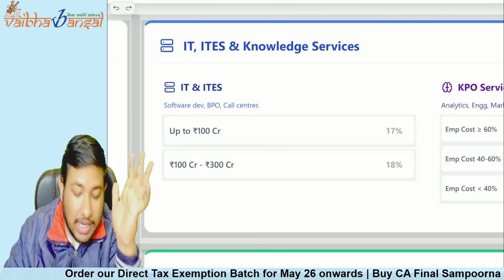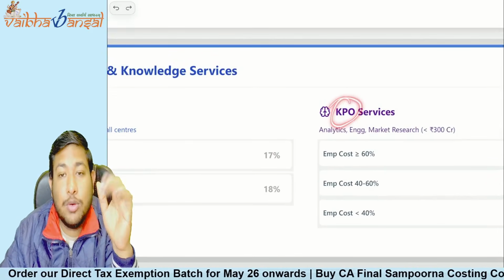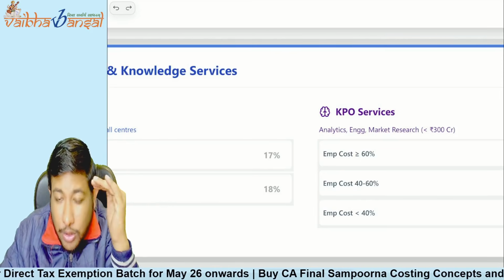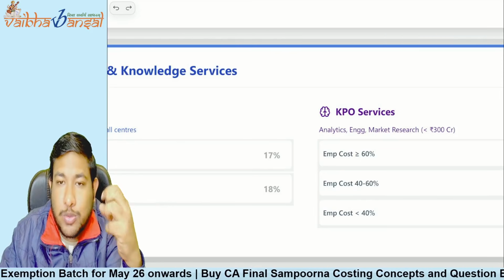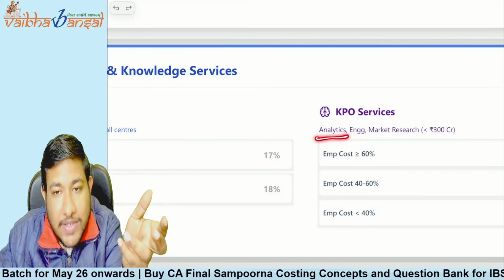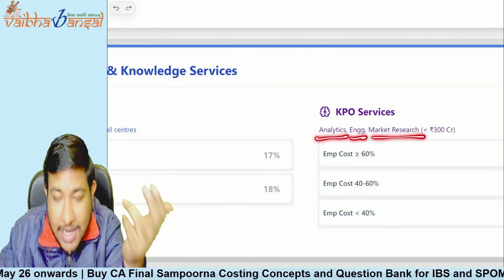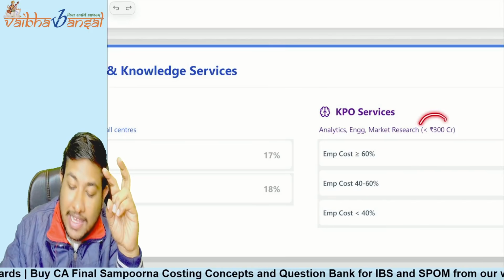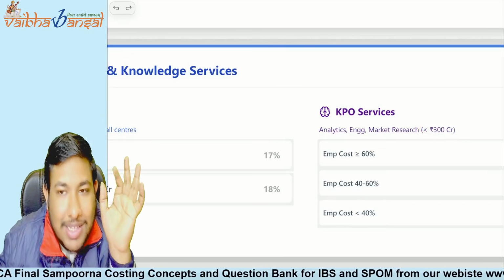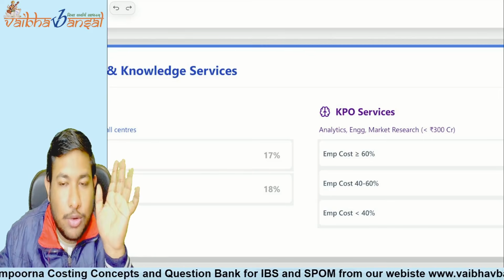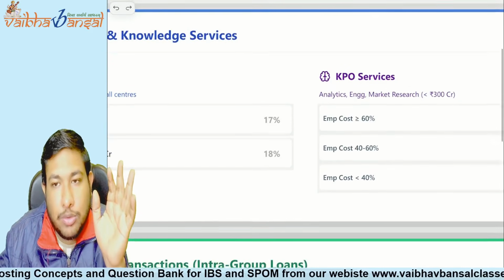Understood? Now, if you are providing KPO, knowledge process outsourcing, services like analytics services, engineering services, market research services, then we will see that the aggregate value of your transaction should be 300 crore or less. Up to 300 crore it will be done.